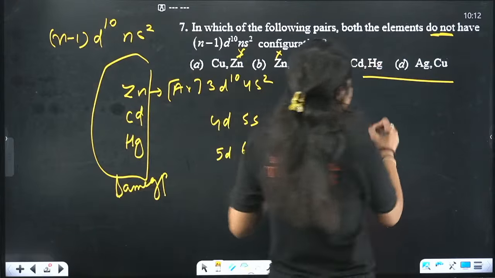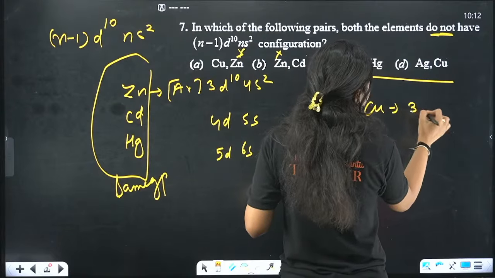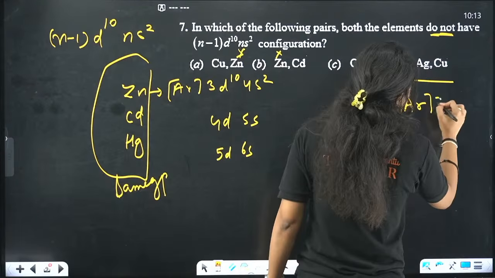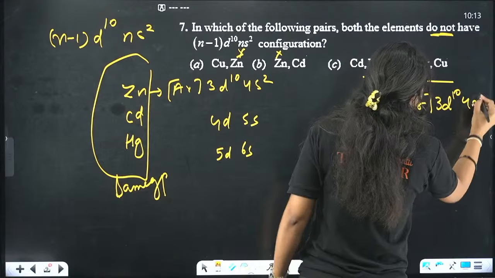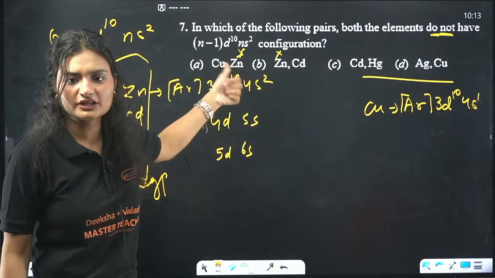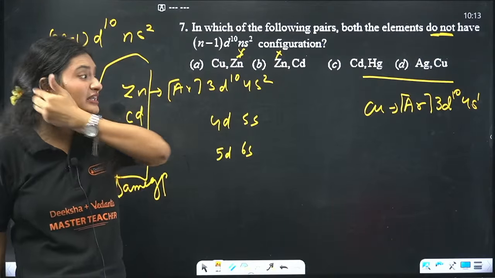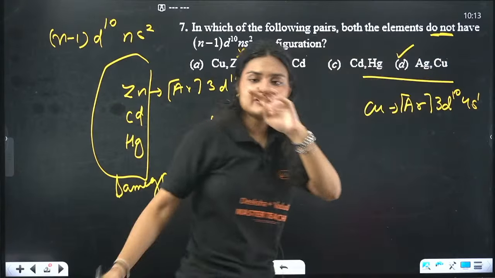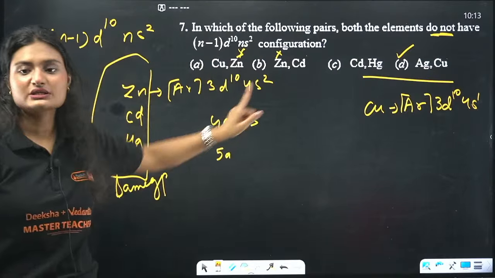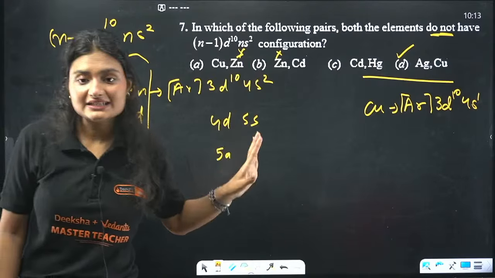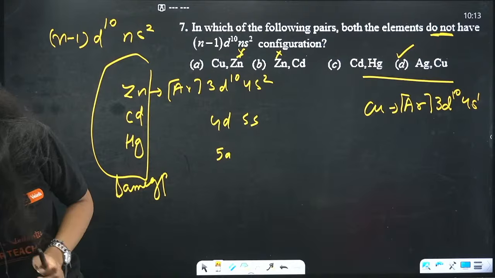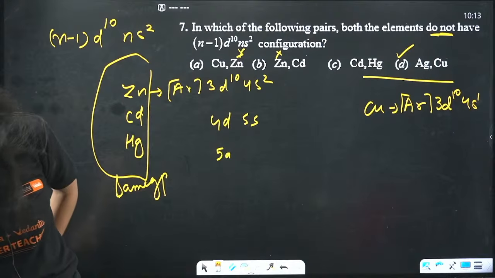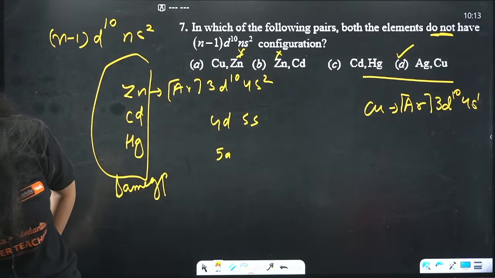But you know copper also, right? What is the configuration for copper? Argon 3d10 4s1. That is not the configuration (n-1)d10 ns2, so that might be your answer. Even if you do not know this fact, you can still answer. Look at the brighter side. Don't go dull if you don't know everything about a question, because no one knows that. Even I don't know some questions. So yes, the correct answer is option D.